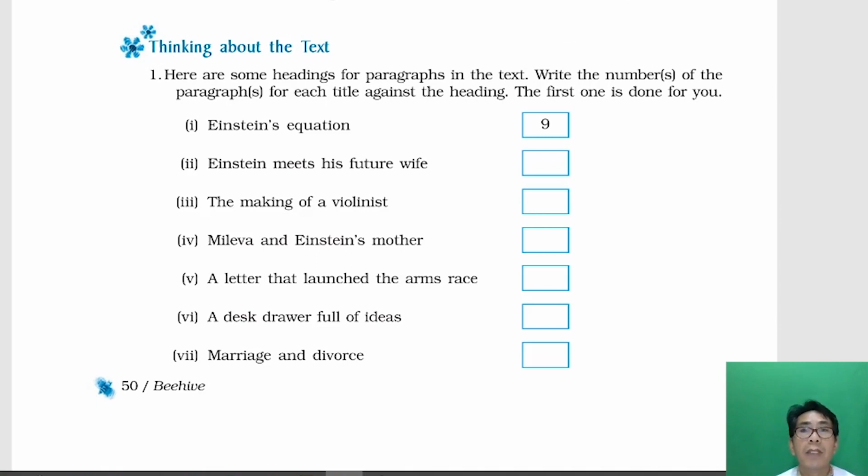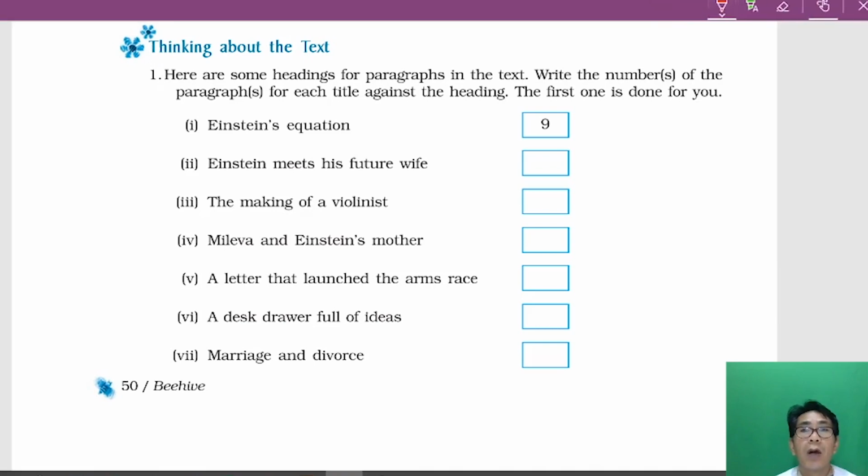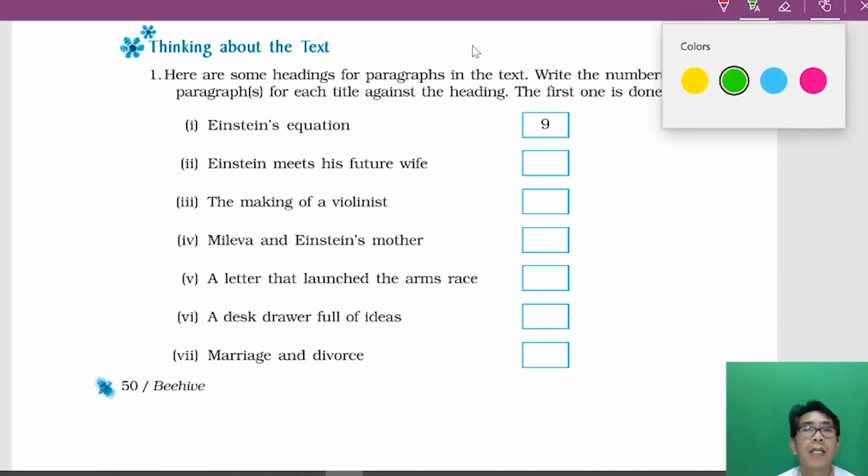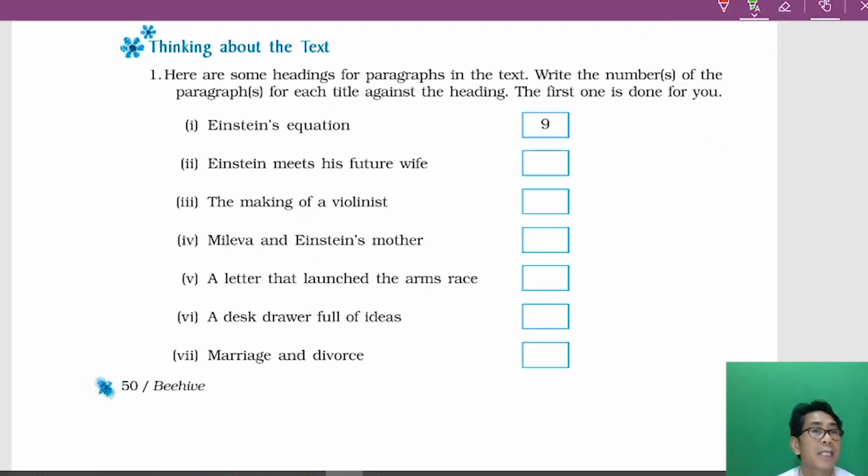Thinking about the text is about questions that come from the textbook. The first section, you remember, was before you read. Now we have finished the lesson, and the second section we have is thinking about the text. You have got exercises from the passage.